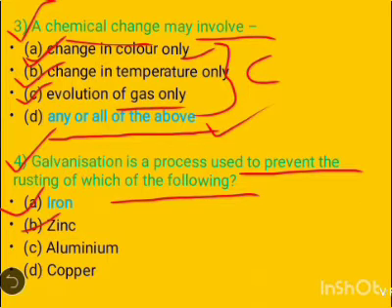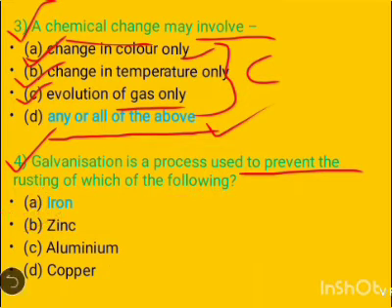Iron, zinc, aluminium, or copper. So the right answer is iron. Galvanization is a process in which iron is coated with a layer of zinc to prevent rusting. So the right answer is iron.